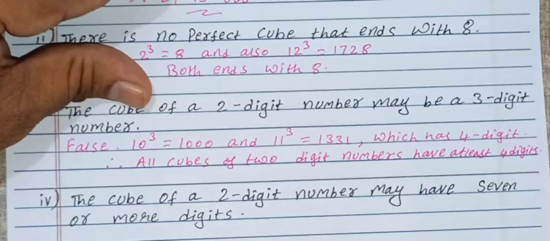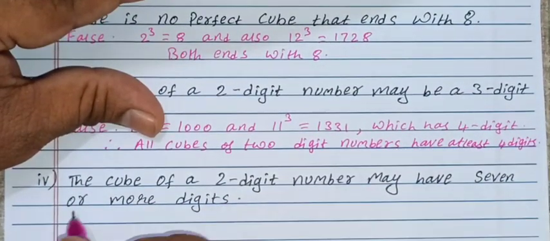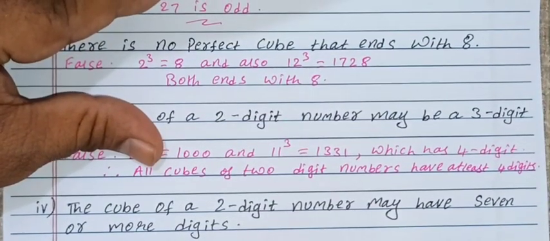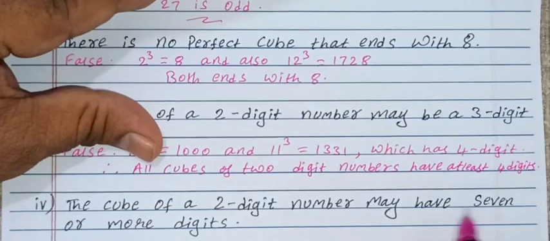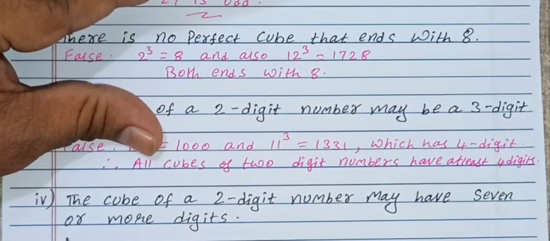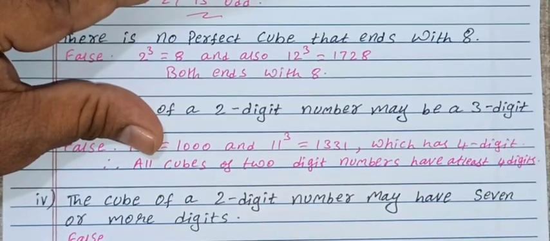Okay, children, right? Next, the cube of a 2-digit number may have 7 or more digits. He is asking whether the cube of a 2-digit number has 7 or more digits, right? So that means what? The answer is false. Why? I will tell you.